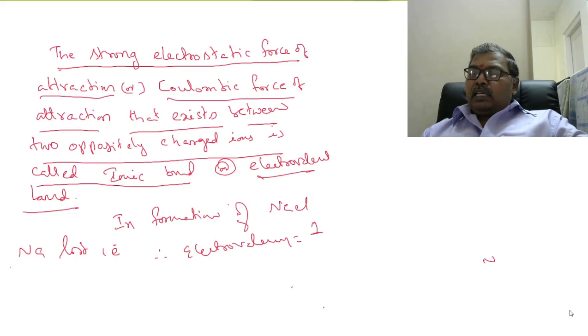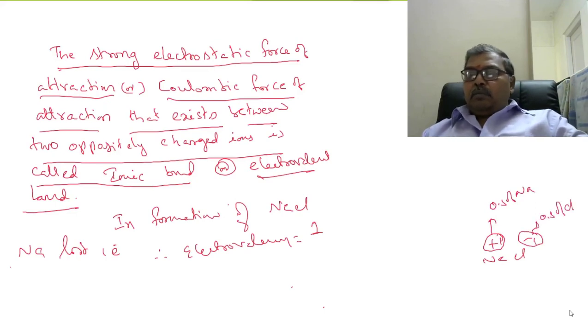See, in NaCl, Na plus ion, Cl minus. So this plus 1 is the oxidation state of sodium, and here minus 1 is the oxidation state of chlorine. But electrovalency is different from oxidation state.